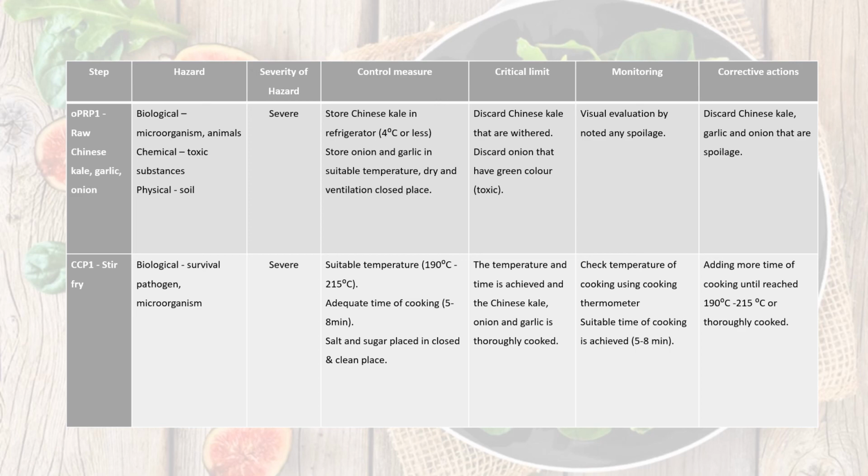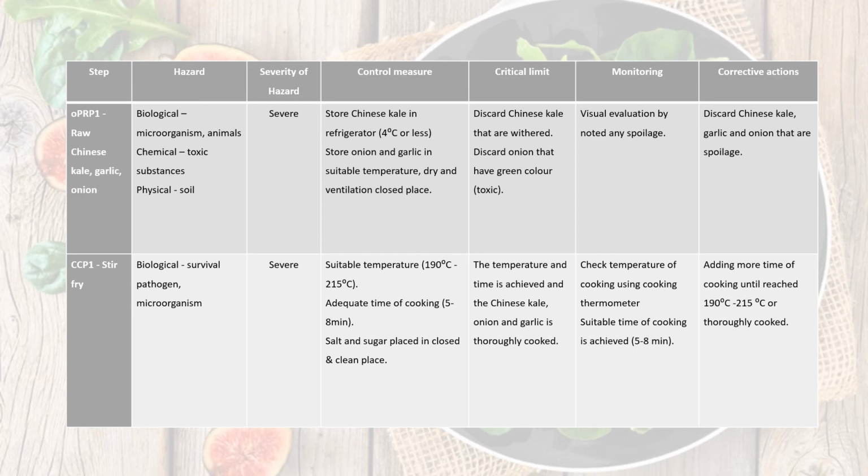In the stir fry step, which is CCP1, the control measure is we cook the ingredients in a suitable temperature and with adequate time of cooking. Salt and sugar that are added in this step are placed in a closed and clean place. Critical limit is the temperature and time must be achieved and the ingredients are thoroughly cooked. To monitor this step, we check the temperature of cooking is achieved by using thermometer and the suitable time of cooking is achieved. Corrective action is we have to add more time of cooking until it reaches the suitable temperature and is thoroughly cooked.